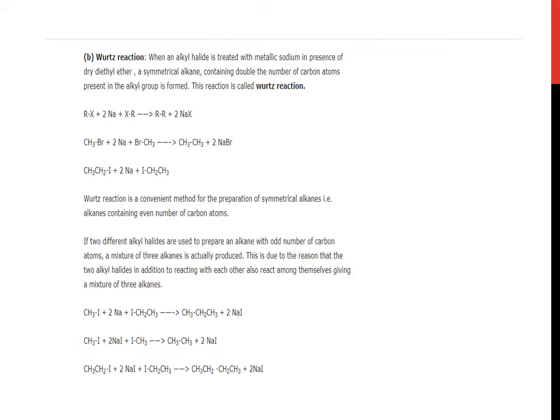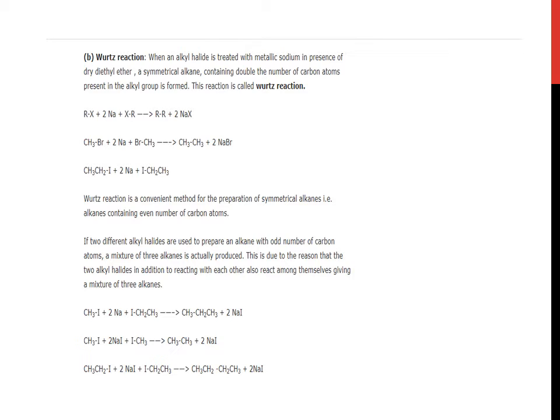RX plus 2Na plus RX, which can be written as XR so that it will be helpful in showing bond formation of carbon-carbon in alkanes, gives R-R plus 2NaX. Put value of R as CH3 and value of X as Br. It will be CH3Br plus 2Na plus BrCH3. Naturally it will give what? Ethane. CH3CH3, this is ethane, and 2NaBr. You can also use this reaction with iodine. Let us start with this.